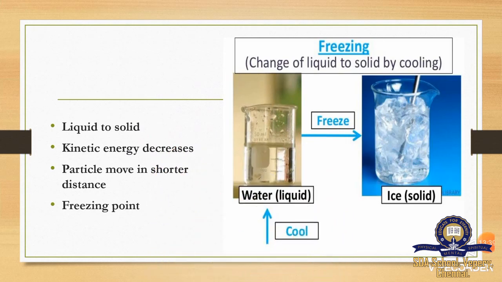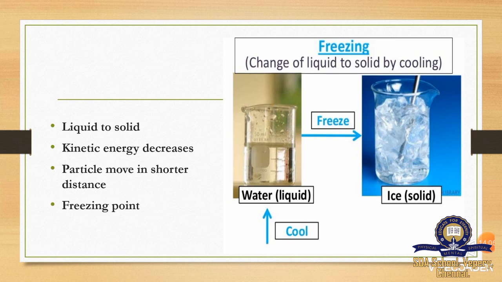The next one is liquid to solid. So here when we freeze water, we get ice cubes. Water is in the form of liquid and ice cube is in the form of solid. So when we freeze, the temperature is decreased, so kinetic energy will also decrease.